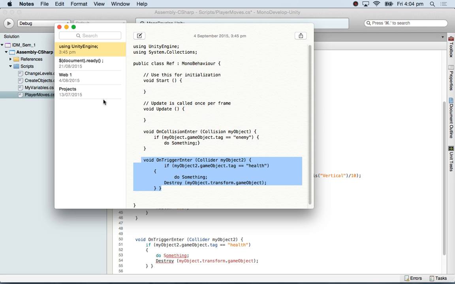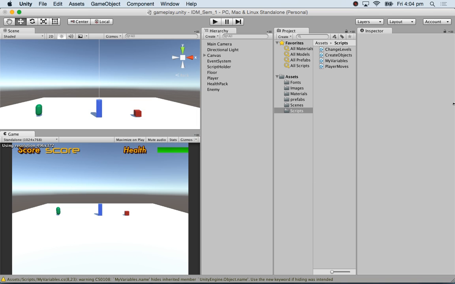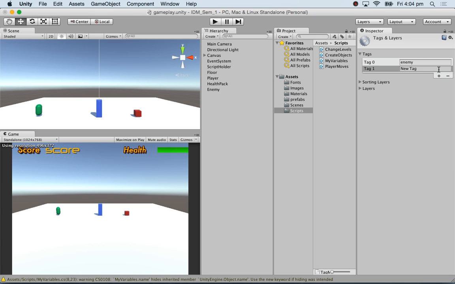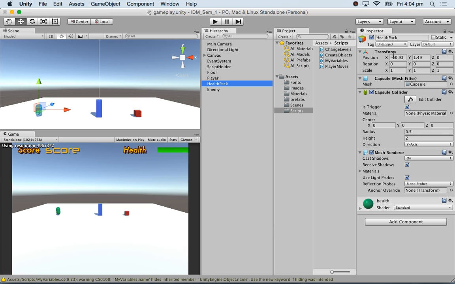Let's go and fix this up. So this other fellow here, my health pack, I'm going to add a tag. I'm going to click on the plus sign, make a new tag, health. By the way, when you move machines, go to a new project on a new machine, you have to reassign tags. You can get object by tag name, by the name, by many things. Tags you will end up having to reassign. And also remember our previous mistake. Once you add a tag, it does not automatically apply it. You have to go and add the tag health.